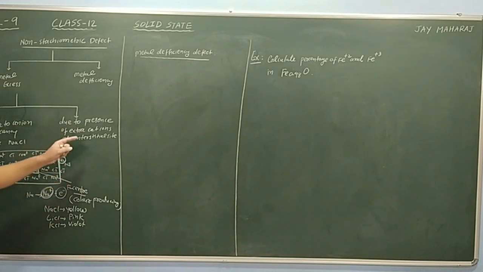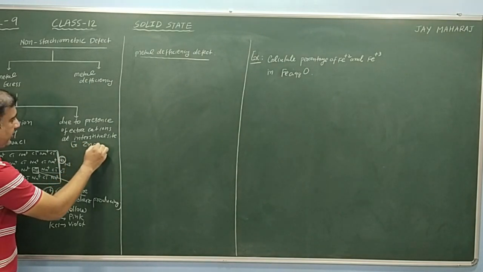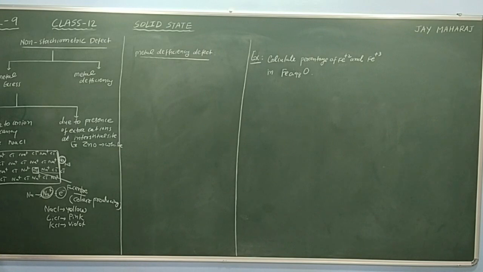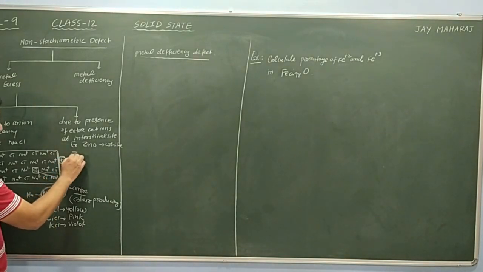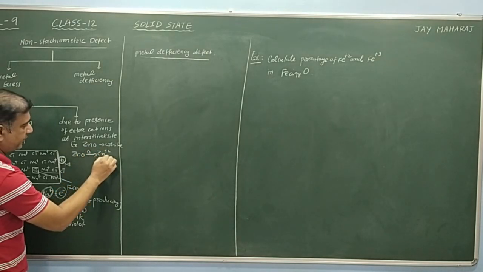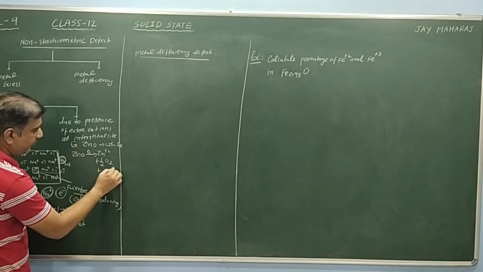Now the second is due to presence of extra cation at interstitial site. A simple example is that ZnO crystal is white in color, but when heating is carried out, it becomes yellow. That means when ZnO is heated, it gives Zn2+ plus 1/2 O2 plus 2e-.